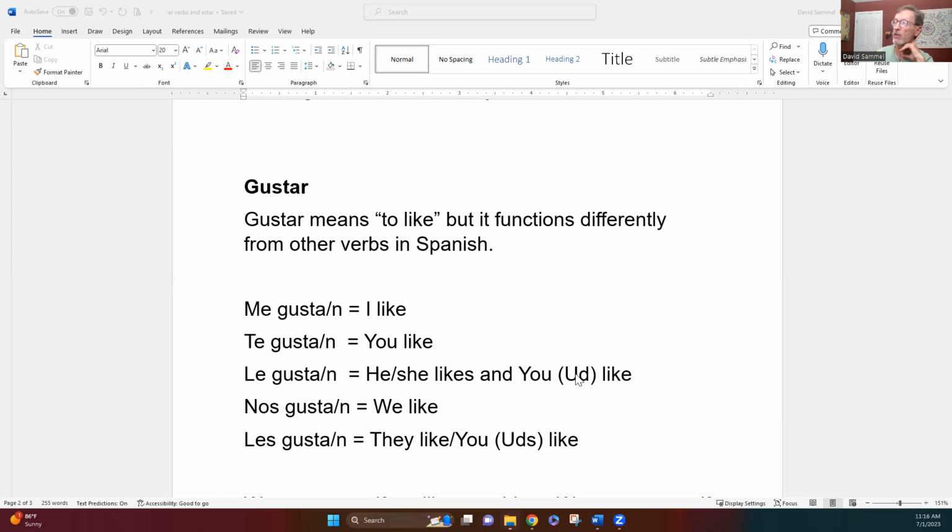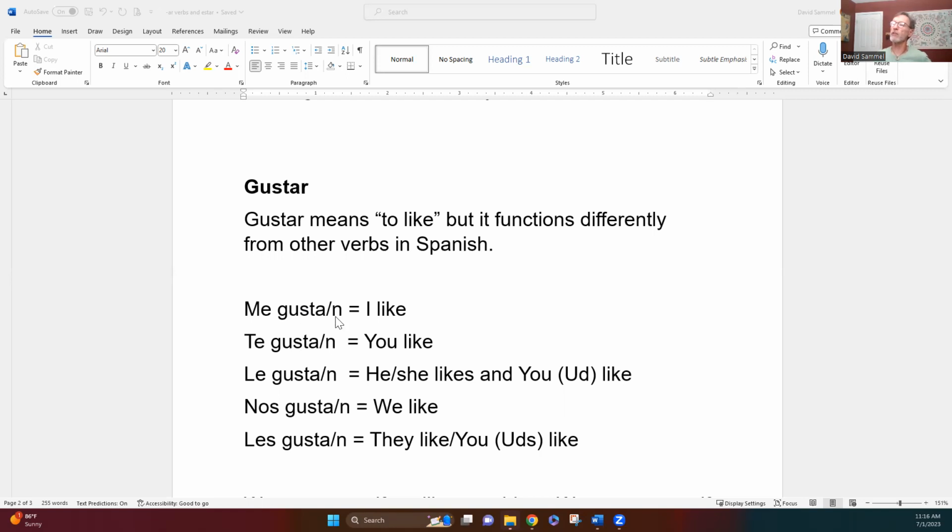You like something, if you're talking to a teacher or somebody that's quite older than you or somebody that you really want to show a lot of respect to, right? Very formal, all right? Nos gusta, nos gustan equals we like, and les gusta and les gustan equals they like, but it also works for ustedes when you're talking to more than one person, no matter who they are. Ustedes is just anytime you're talking to more than one person.